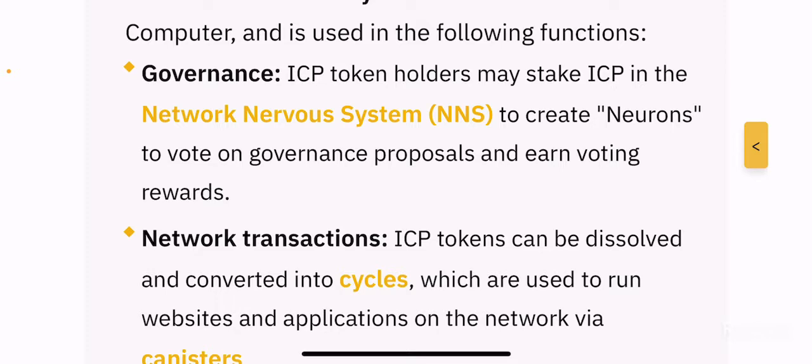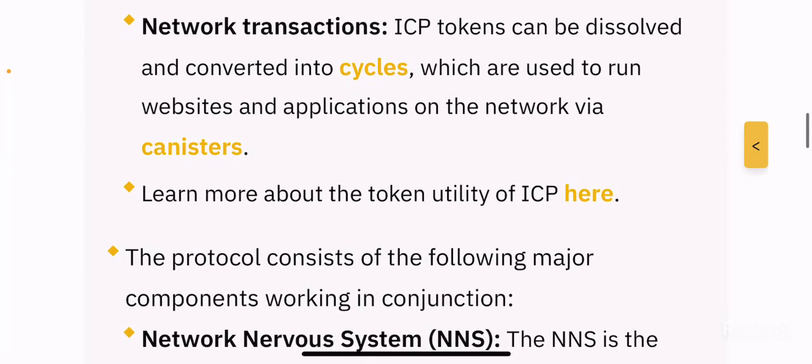Again, just like any other staking or governance token, you can expect to stake your ICP tokens in order to use this complex technology and the network nervous system (NNS) in order to create neurons, which will be used to vote on the proposals made on this platform, right? So to be simple, by holding ICP tokens, you can stake them and have the voting rights within the internet protocol system, right? So that's pretty much what you need to understand.